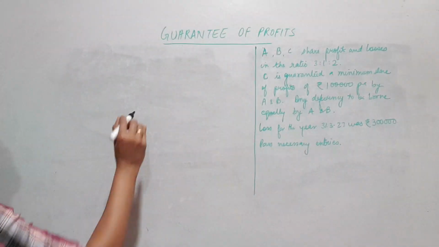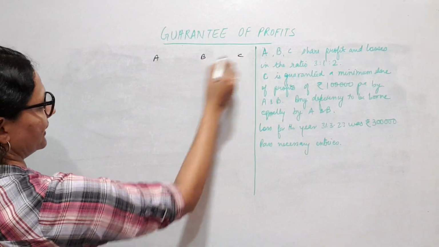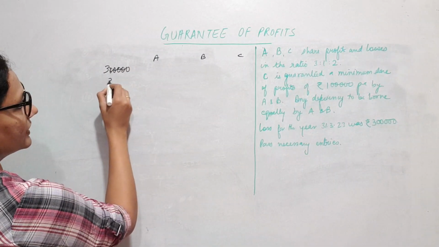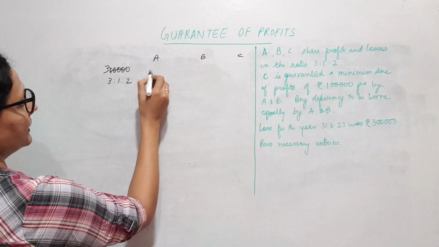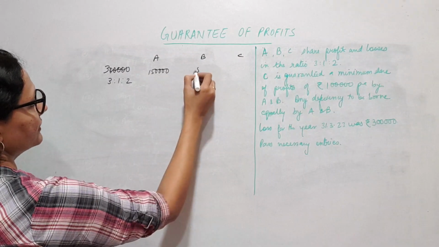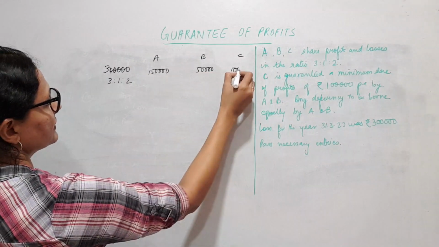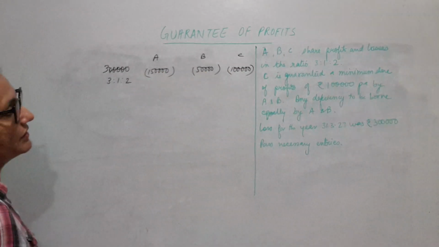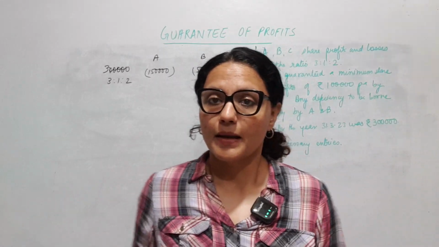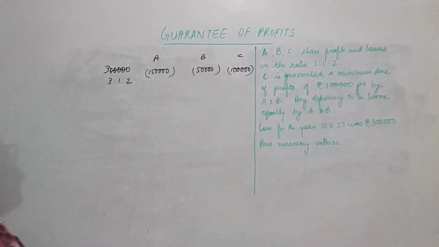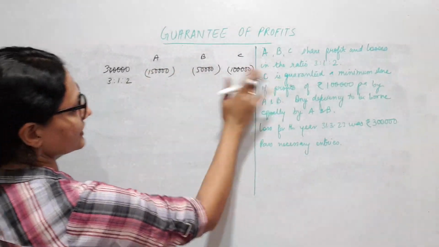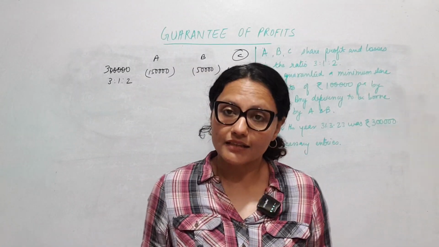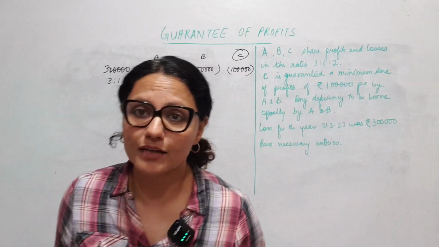Let's understand, if A, B and C are there and 3 lakhs is the loss, the profit sharing ratio is 3:1:2, then A will get half, 1,50,000, B will get 50, and C will get their share of losses as this: 1,50,000, 50 and 1 lakh. But C is not supposed to be bearing this loss, sorry, not C, yeah, C. C is the guaranteed partner. C is not supposed to be bearing this loss of 1 lakh. Rather, he is supposed to be getting a minimum of 1 lakh profit.